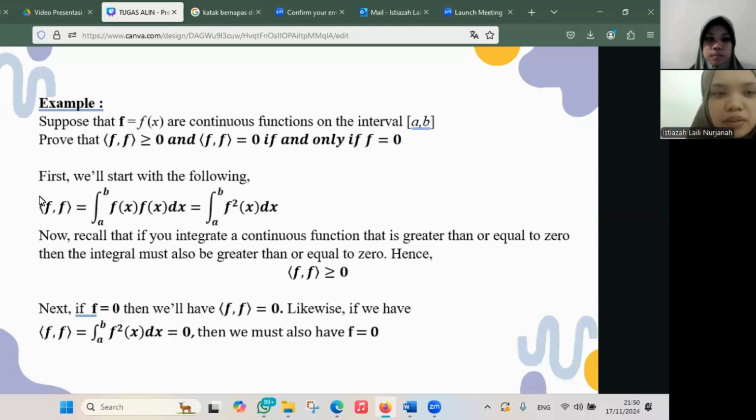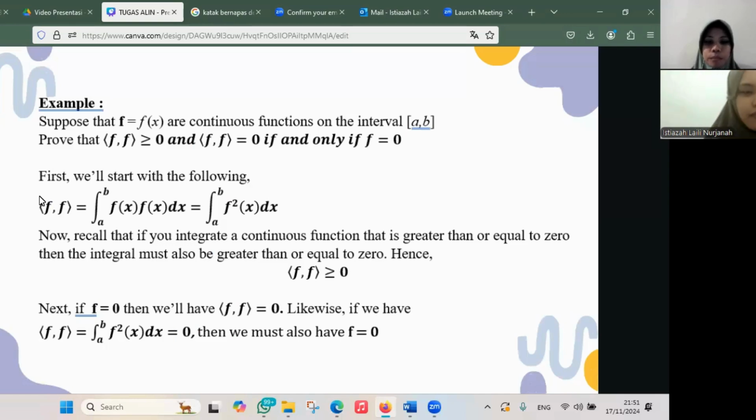For the example, suppose that f(x) is a continuous function on the interval [a, b]. Prove that the inner product of f with f is greater than or equal to 0, and the inner product of f with f equals 0 if and only if f equals 0. First, we'll start with the following.